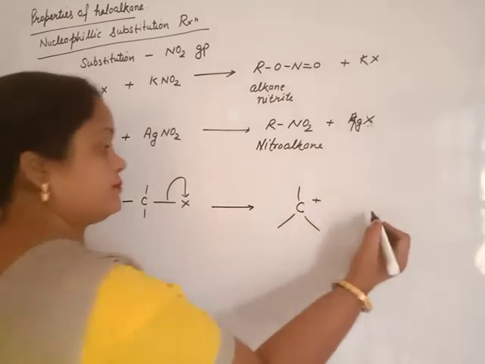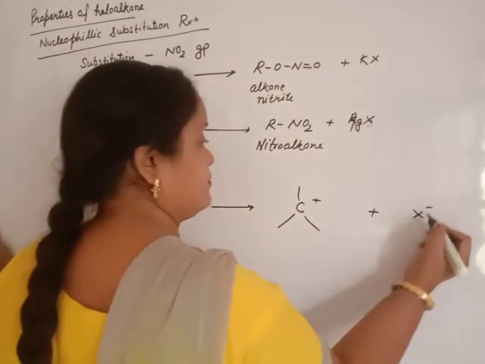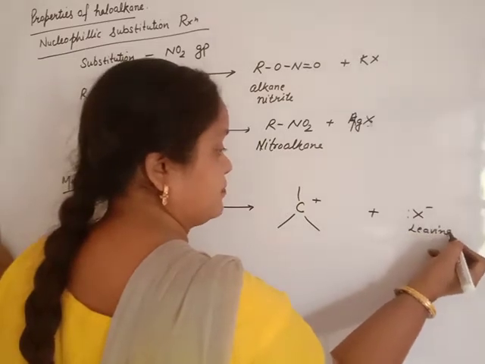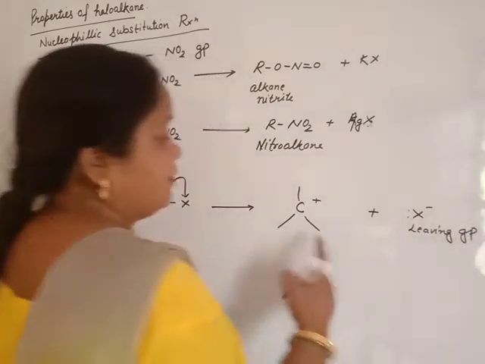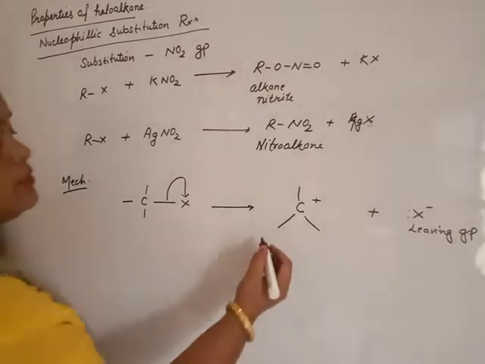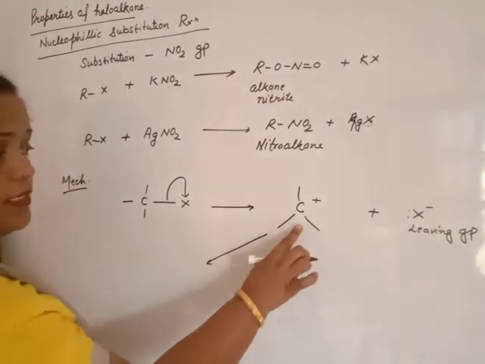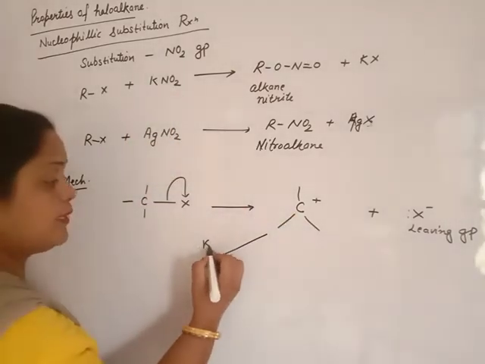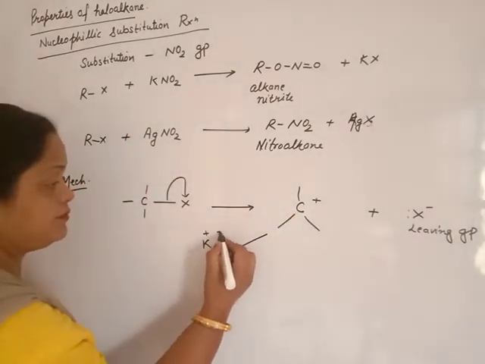the halogen leaves the haloalkane as a leaving group and we get a carbocation. Beta, it will leave as a leaving group. This carbocation comes in contact with a nucleophile and we get another compound. Suppose this carbocation is treated with KNO2. Beta, KNO2 is this one.